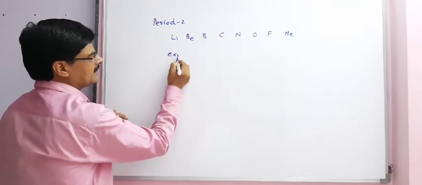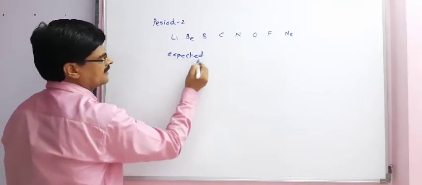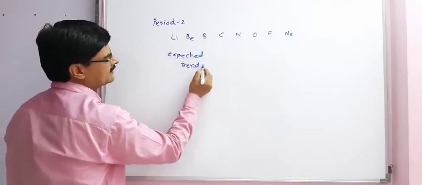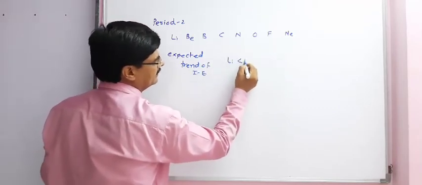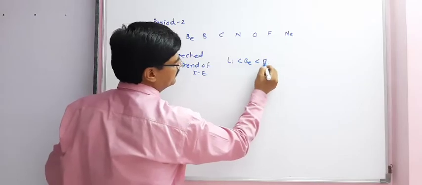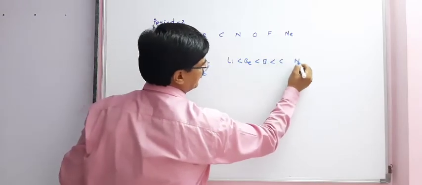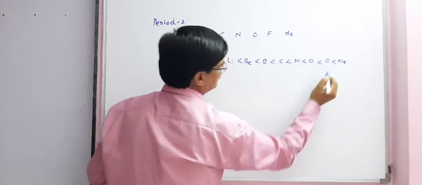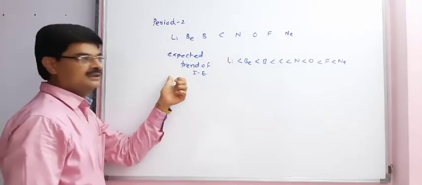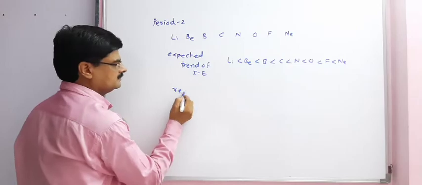So the expected trend of ionization enthalpy will be Li < Be < B < C < N < O < F < Ne. This is the expected trend. But the real trend is different.